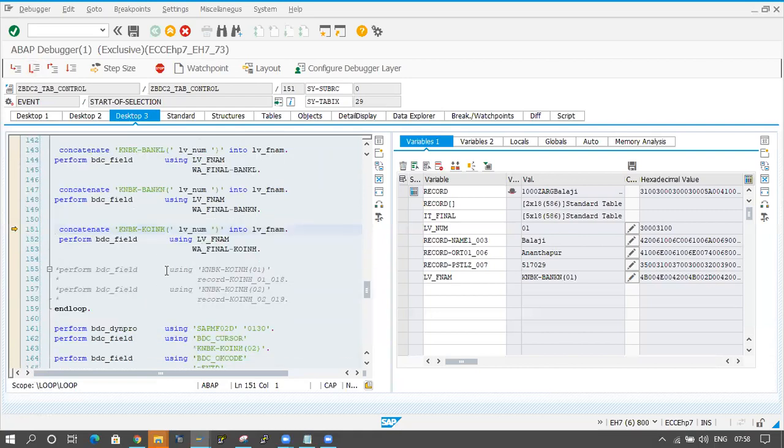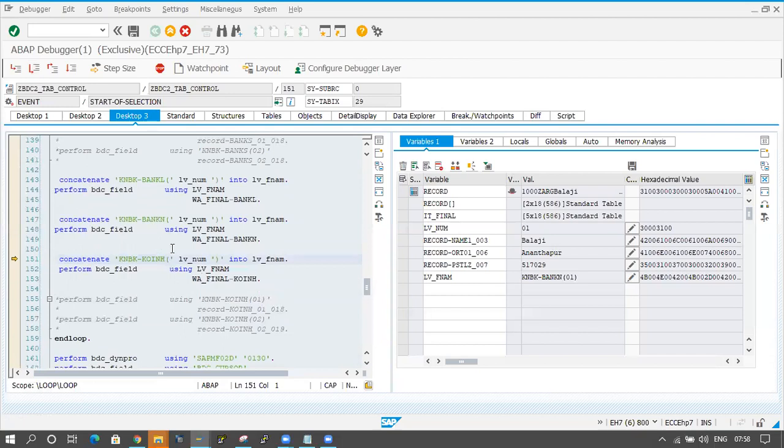Okay, same thing for KOINH, the customer account holder name. Previously, how did it come? KNBK-KOINH of 01 is coming. But we should not hard code 01 here. That is why I am going for LV_NUM.